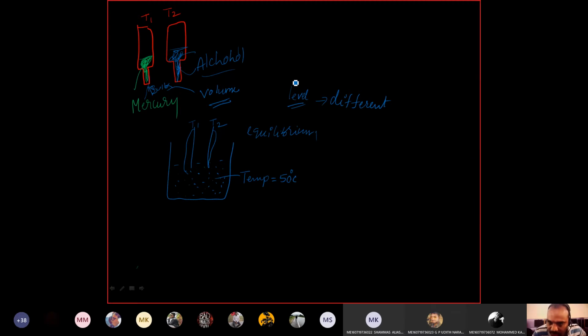Because if I use mercury, the rise may be this much, and if I use alcohol, the rise may be more than that. It all depends upon their properties, their adhesion and cohesion properties. So these two show different readings for the same temperature. Therefore, I want to use one thermometer that shows the same reading irrespective of the fluids.